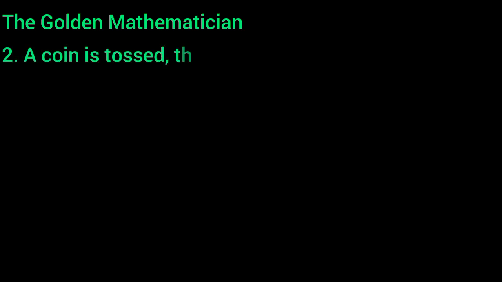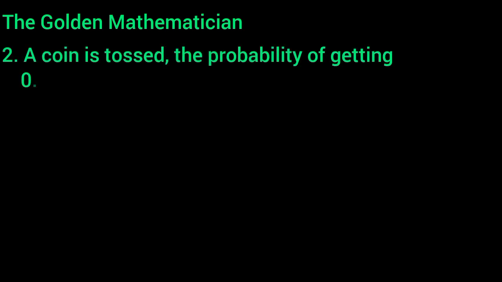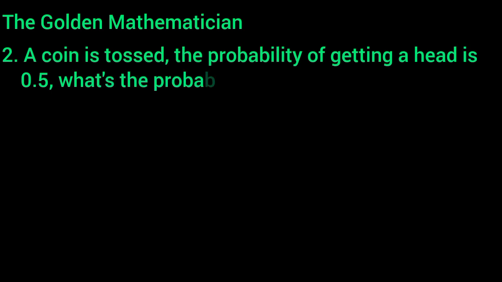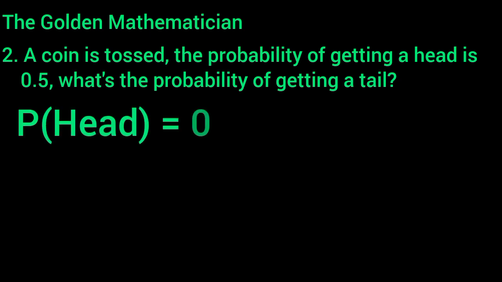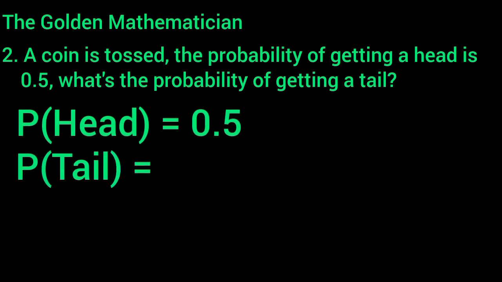A coin is tossed. The probability of getting a head is 0.5. What is the probability of getting a tail? When a coin is tossed, you'd either get a head or a tail. So if the probability of getting a head is 0.5, then the probability of getting a tail will be equal to 1 minus the probability of getting a head. That is 1 minus 0.5. So the probability of getting a tail is equal to 0.5.